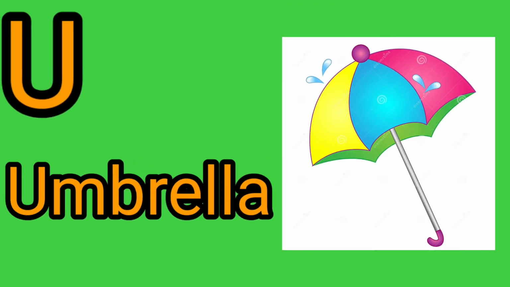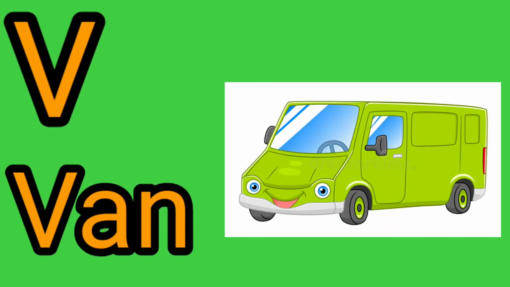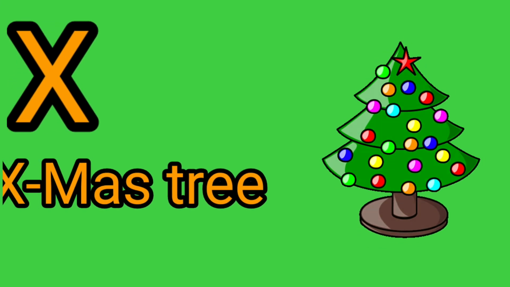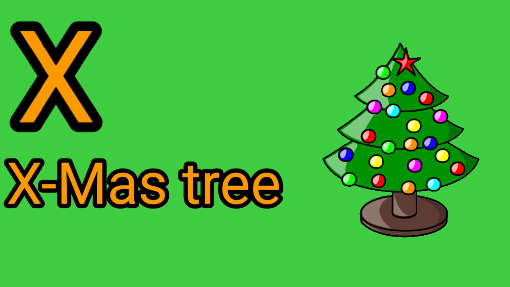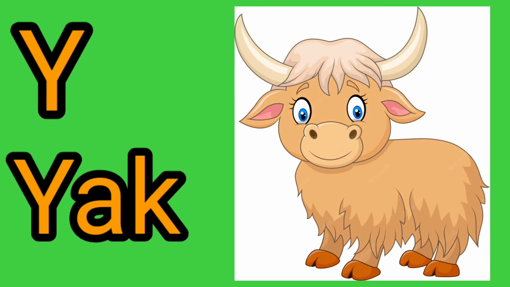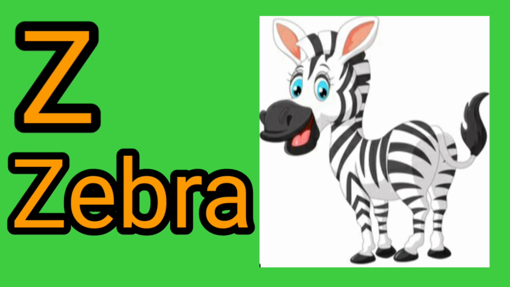U for umbrella, umbrella means chhata. V for van, van means gaadi. W for watch, watch means ghadi. X for Xmas tree, Xmas tree means Christmas ka ped. Y for yak, yak means yak. Z for zebra, zebra means zebra.